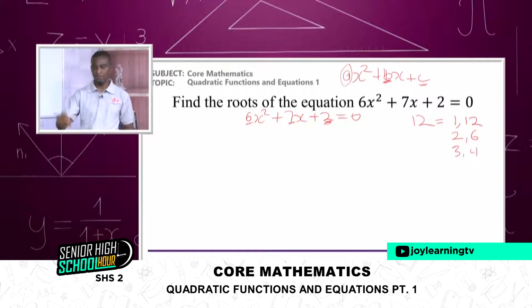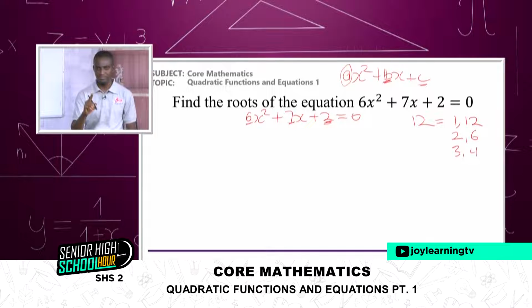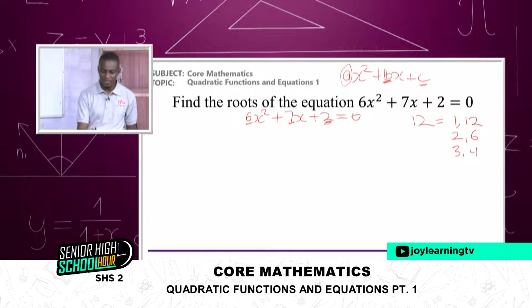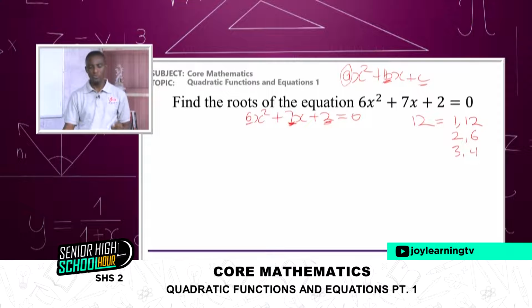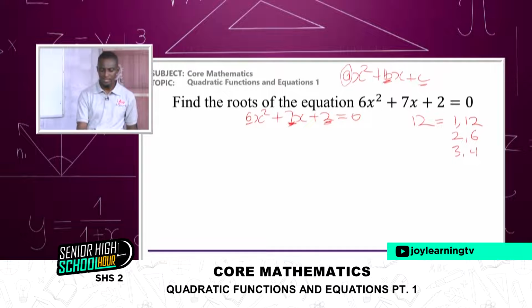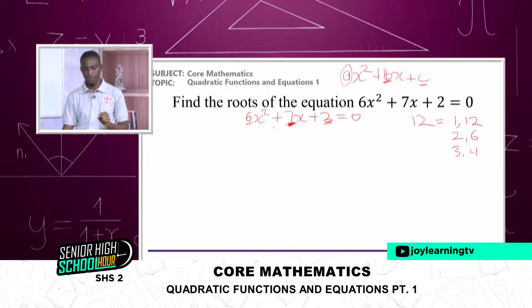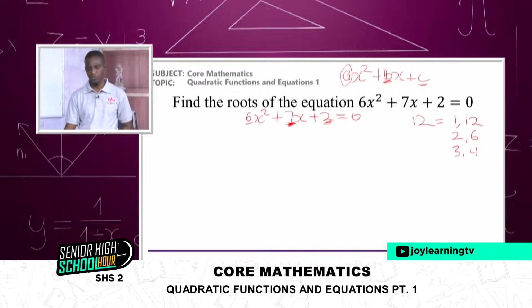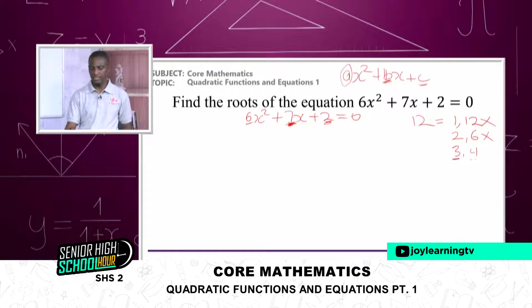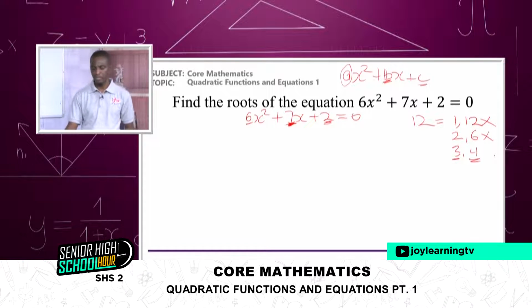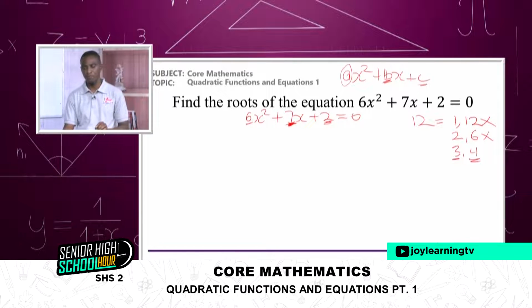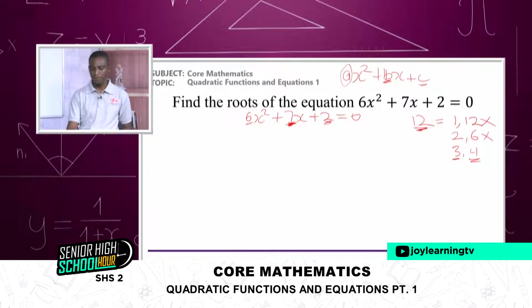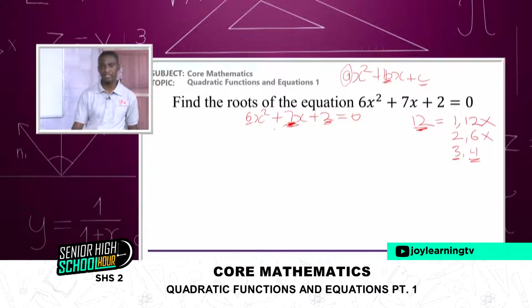Now, with this pair of factors, which of them, when you add, gives you the middle part of this work, the b term? Which of them when you add, you get the b value, that is the 7? Look at 1 and 12, it won't help you, so that is out. 2 and 6 will not help you. 3 and 4 will be able to help you get that. So we need 3 and 4, that when we multiply, we get 12, but when we add, we get the 7 here.